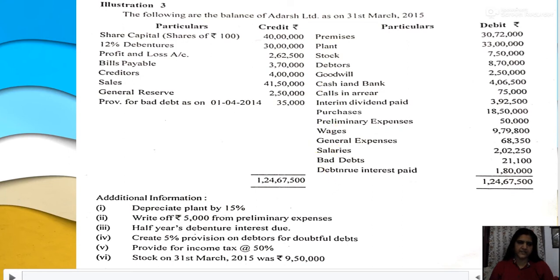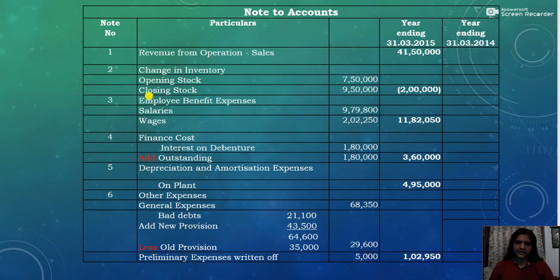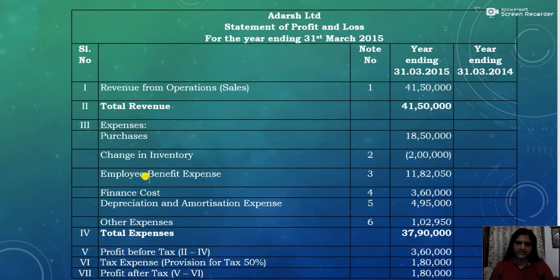Okay. Now we will check the note to account. So employee benefit expense, salaries 9,78,000, 79,800 and wages 2,02,250. So the total comes to 11,82,050. So you will write the total here. So employee benefit expense 11,82,050.